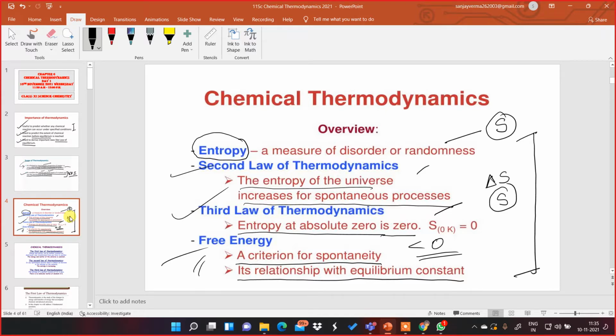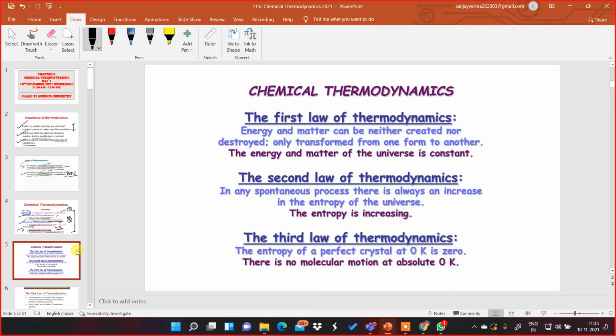Now, moving further to the next slide, chemical thermodynamics. Here you have to remember these things properly. The first law of thermodynamics. This is something you have come across in class 9 or 10, in your physics. The first law: energy and matter can neither be created nor destroyed. They can only be transformed from one form to another. The energy and matter of the universe is constant. So this comes under the first law of thermodynamics, which states that energy and matter can be neither created nor destroyed. They can only be transformed from one form to another.